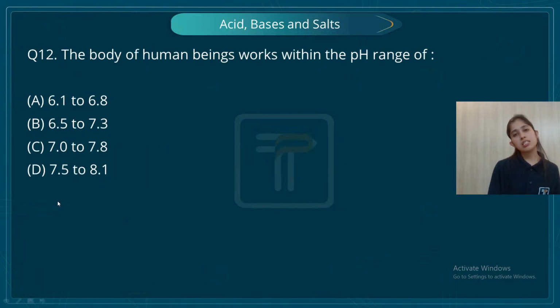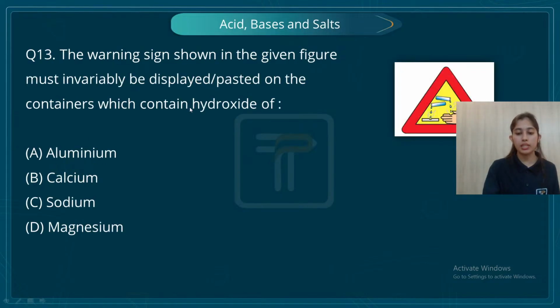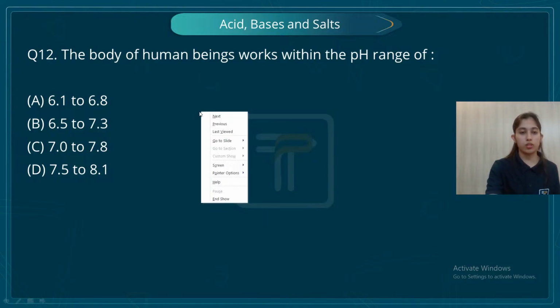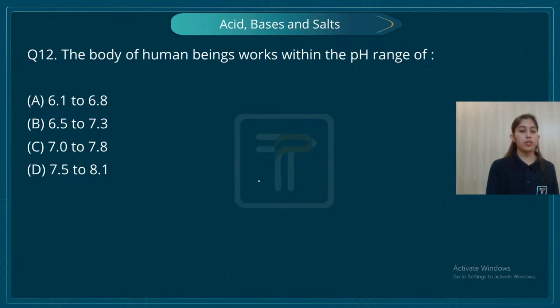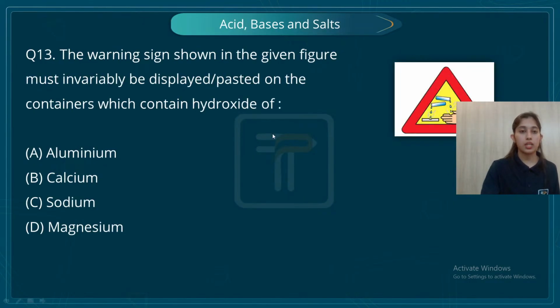Let's take the next one. Now, student, this is a simple basic question. The body of human beings works in the pH range of 7.0 to 7.8. Right? Okay. So, let's take this option, which is 7.0 to 7.8.